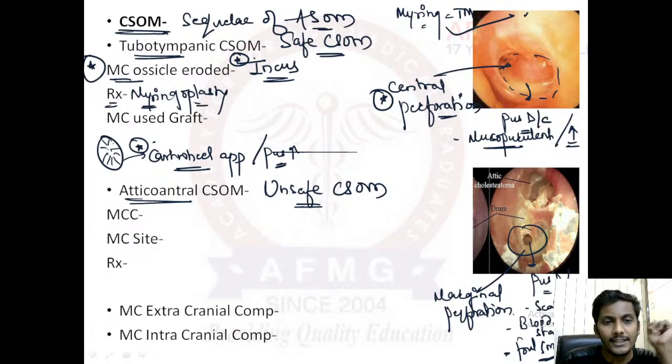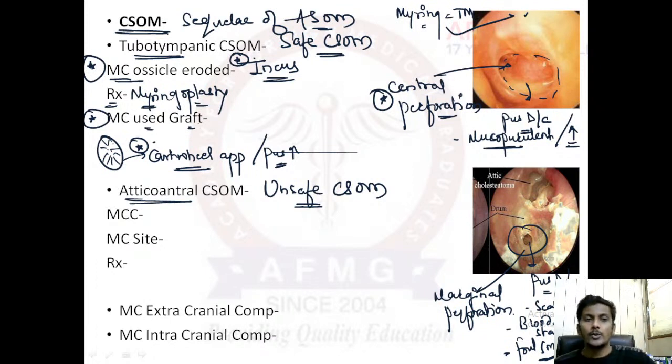And in myringoplasty, this is again a one-liner, which is the most commonly used graft? I need an answer from you. Which is the most commonly used graft in cases of myringoplasty? An important question, guys. Okay, and that graft is usually placed by the underlay technique.